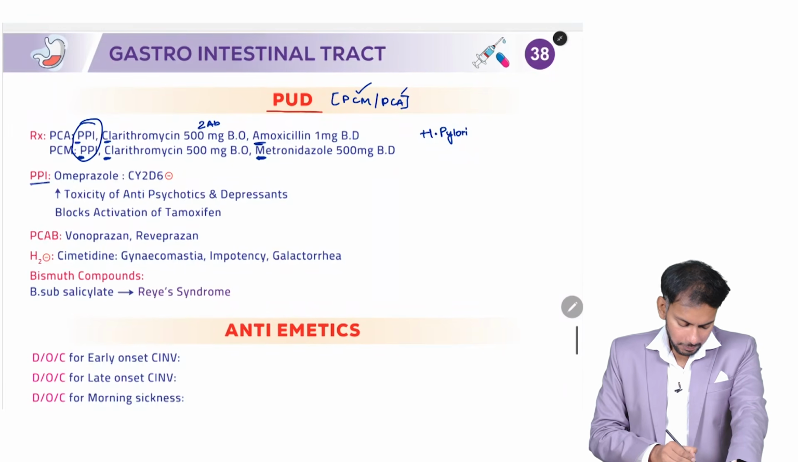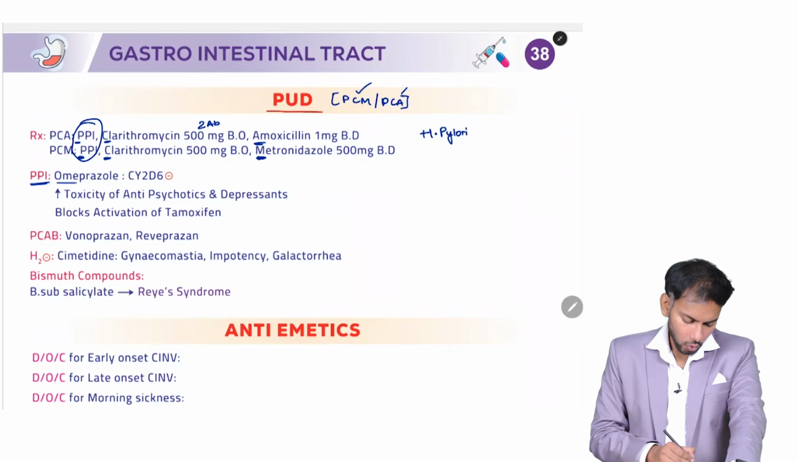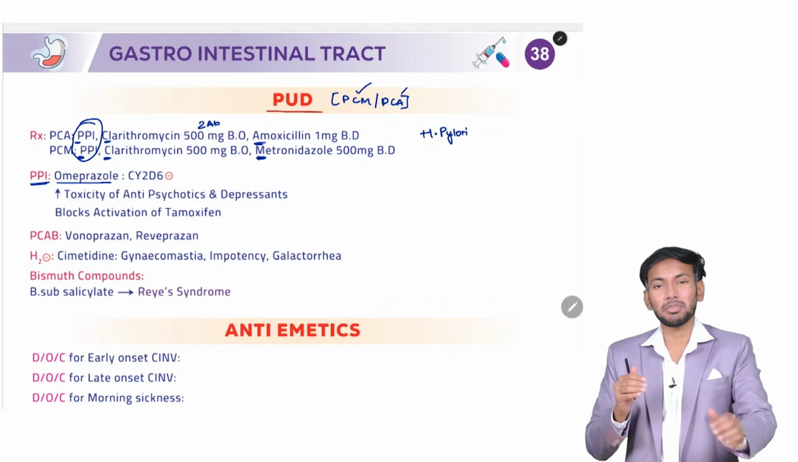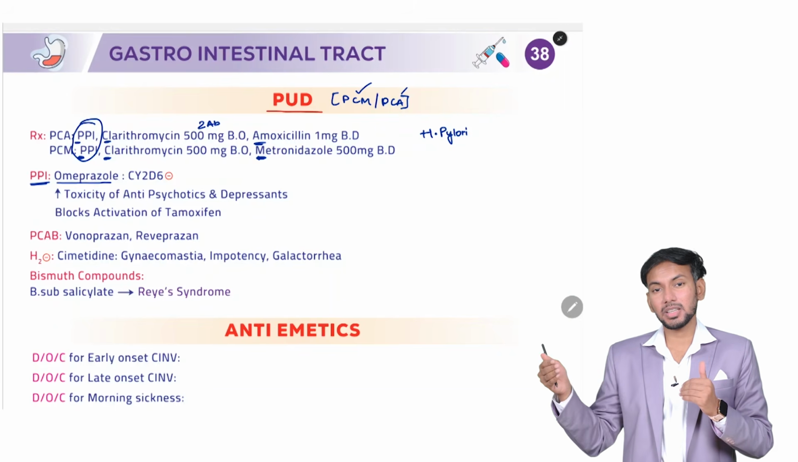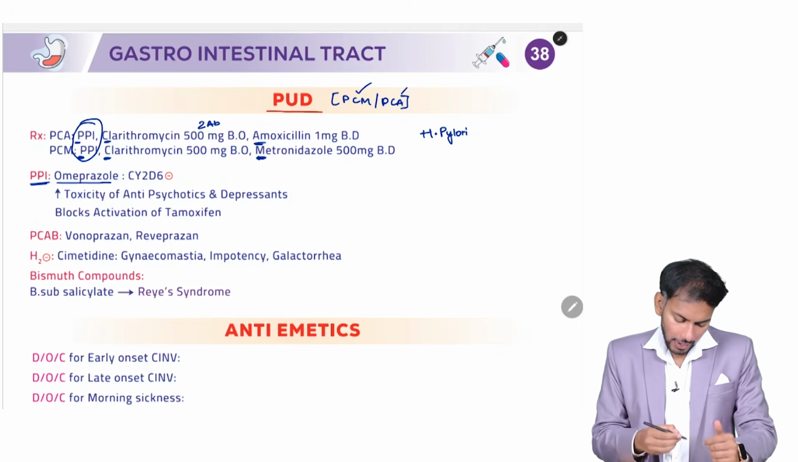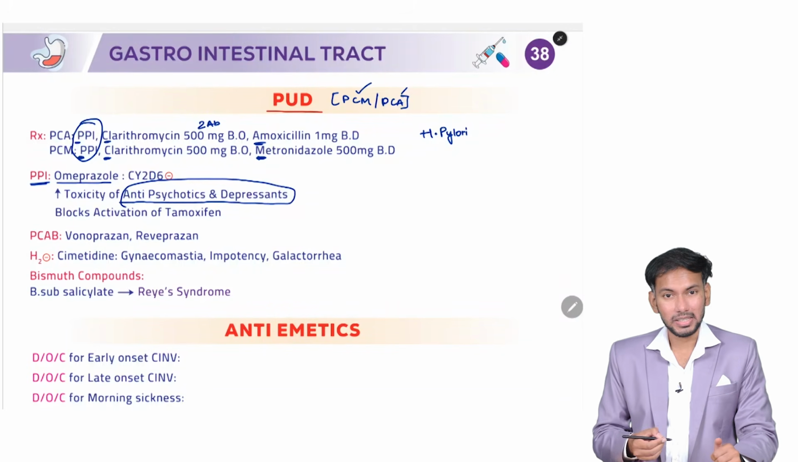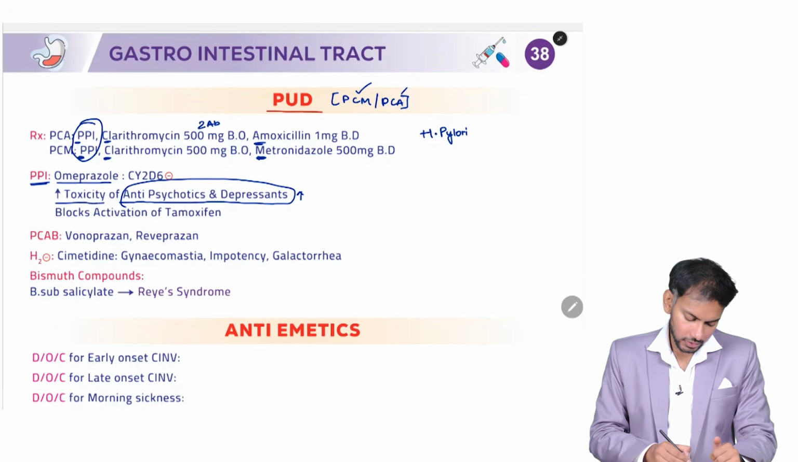Now, coming to these PPIs, we look at these. These are proton pump inhibitors. Next, the drug is omeprazole. It is a CYP2D6 inhibitor. Now, CYP enzymes, if it inhibits, what will happen? Metabolism will decrease and it will increase the effect of those drugs. Antipsychotics and antidepressants are metabolized by CYP2D6. So, if you are blocking this, toxicity of these drugs will increase. That is what is written here.